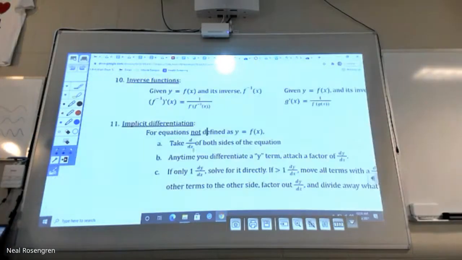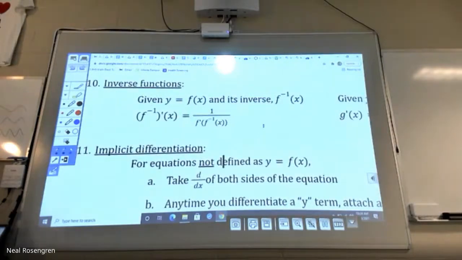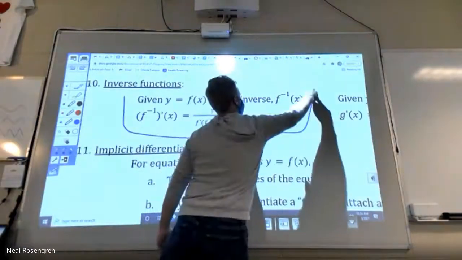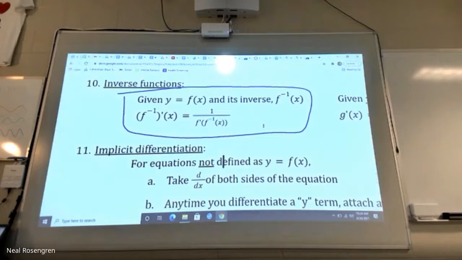I'm going to save us the trouble. What I want you to write down in that little box is this right here. Again, if I had lots and lots of time, we would play around with these ideas. We would prove it ourselves. But given some function of x, right, y equals some f of x, whatever it is, and the inverse, we need both of them. If I want to find the derivative of the inverse,